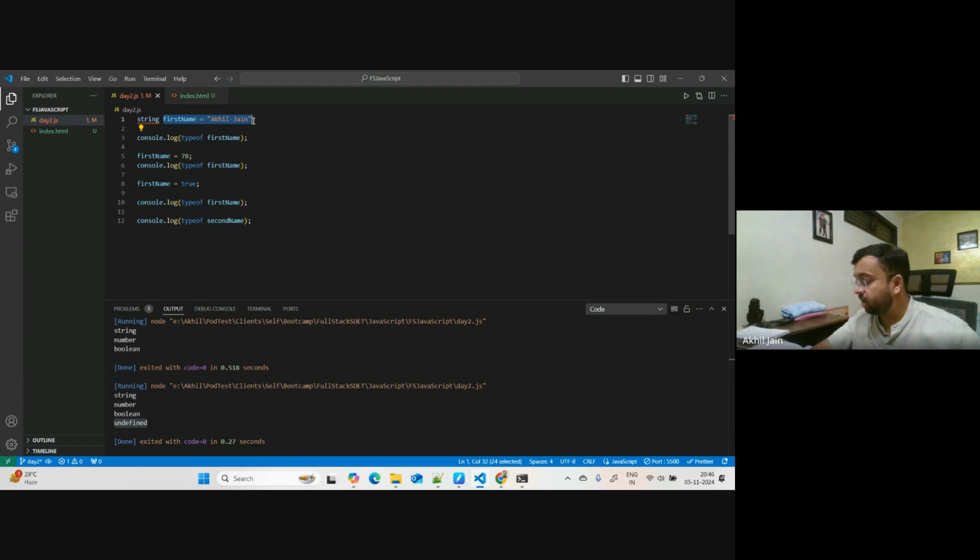This is not machine-readable syntax, so it needs to be compiled, which involves syntax checking, rules checking, and all that, and then it will be converted into machine code and executed by the machine. That is what compilation means. In an interpreted language, the complete code is not given to a compiler to do the compilation. Instead, code is given line by line to the interpreter, and it takes line by line, interprets it and runs that code.